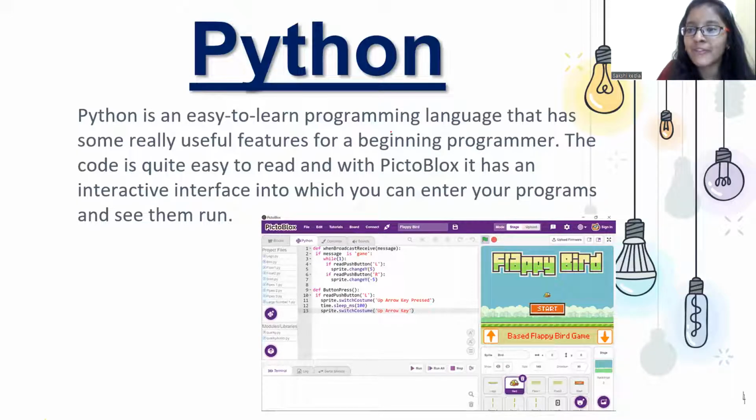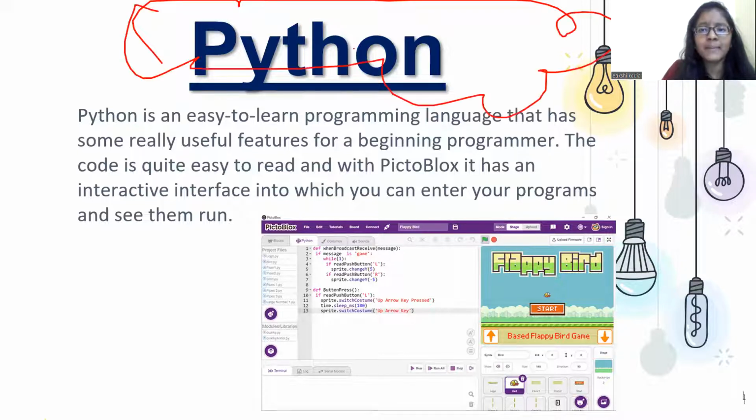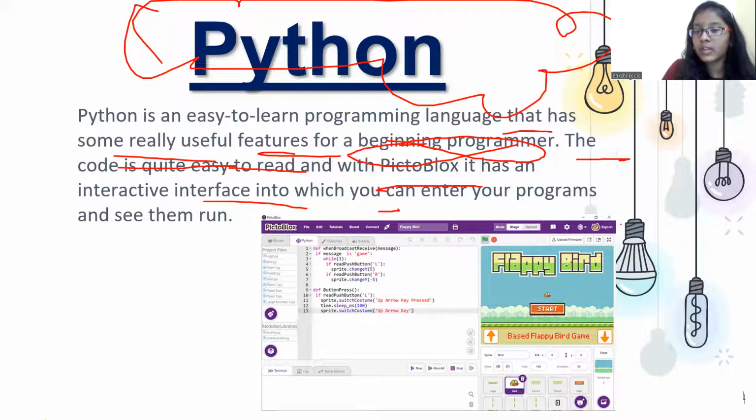Now let us come to Python. Python is an easy programming language that has some useful features for beginning programmers. The code is quite easy to read with PictoBlox. It has an interactive interface in which you can enter your programs and see them run.